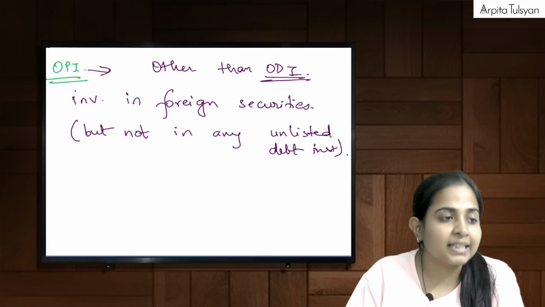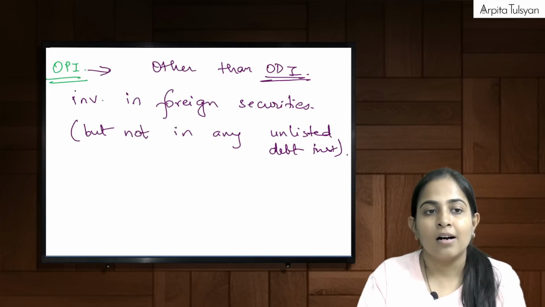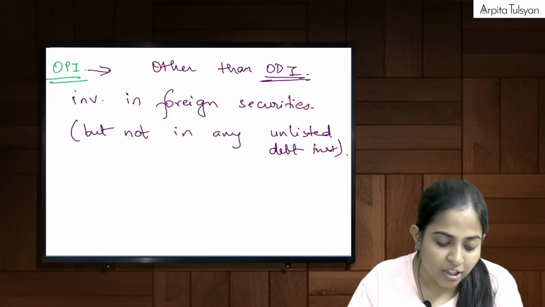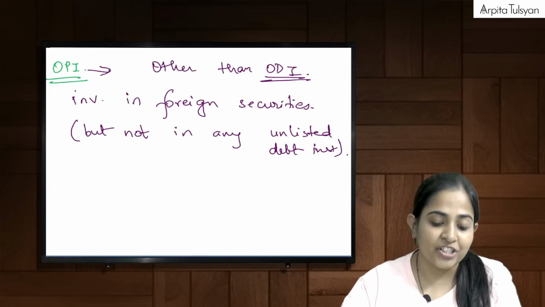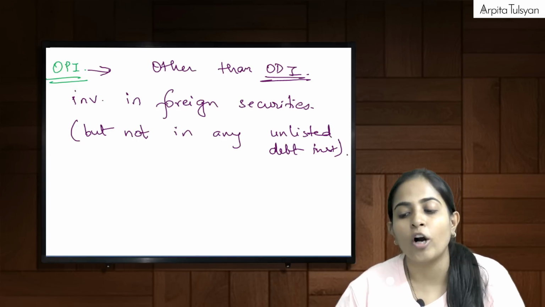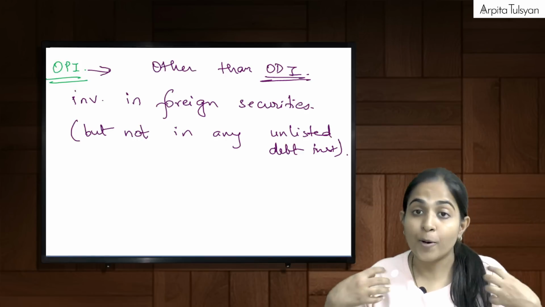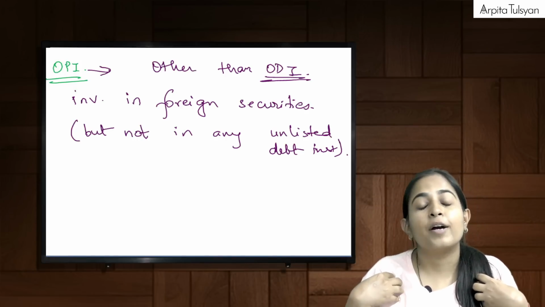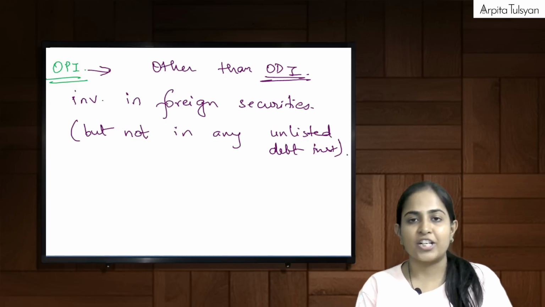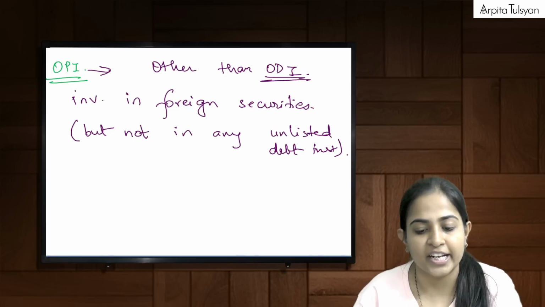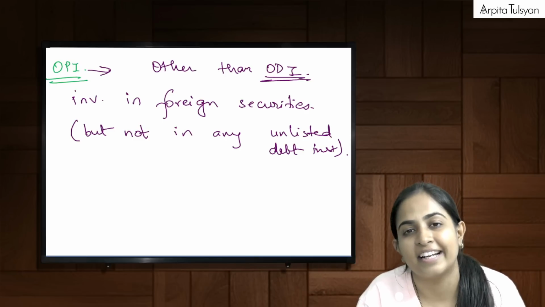So other than unlisted debt instruments, which is one particular thing excluded from the term OPI, or say for example, any security which is issued by a PRI himself who is not in an IFSC. IFSC stands for International Financial Service Center, that you already know. You have studied that in direct taxes also. So if that is not in IFSC, it means it is not international, right?